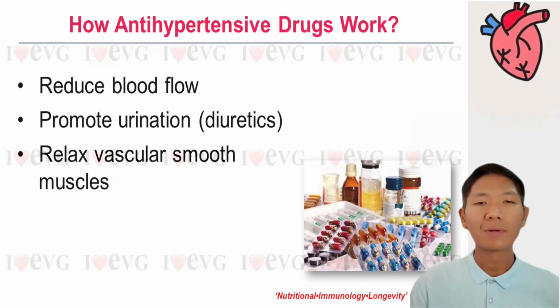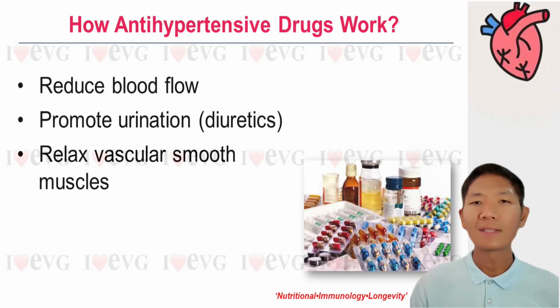And relating back to our blood vessels, it means that the drugs only help to lower the blood pressure, but the rubbish or the waste will still remain in our blood vessels. Hence, the drug does not solve the root cause. Another type of antihypertensive medication helps to promote urination, which are diuretics. Diuretics inhibit the renal tubular reabsorption of water and sodium to increase the excretion of water and sodium. And this leads to the dilation of the blood vessels and lowering the blood pressure.